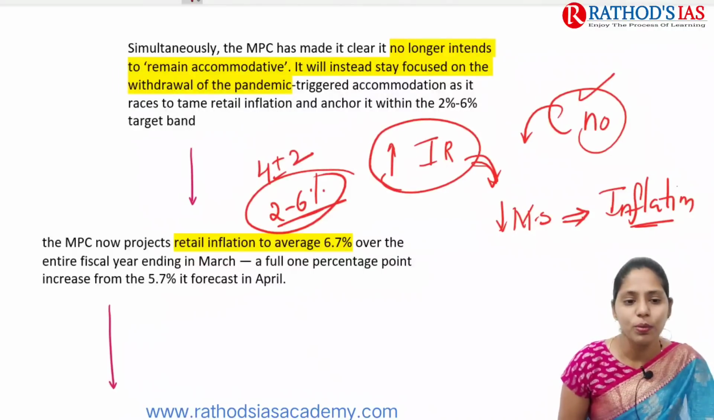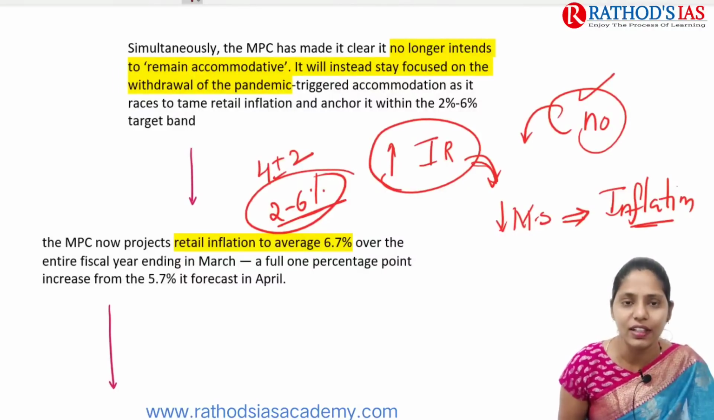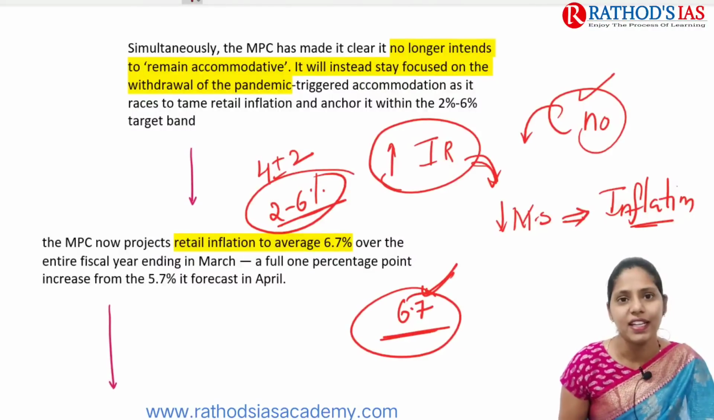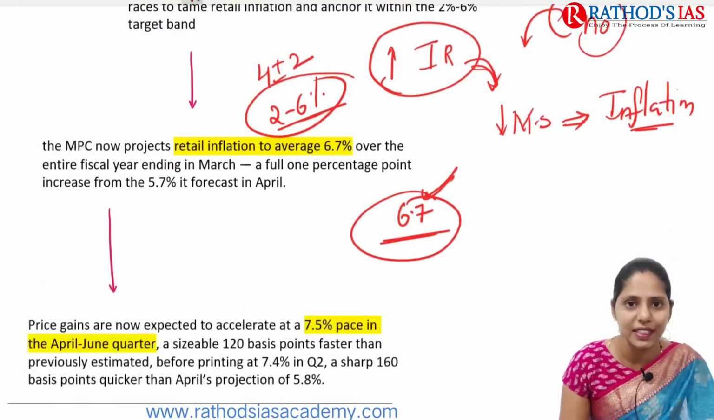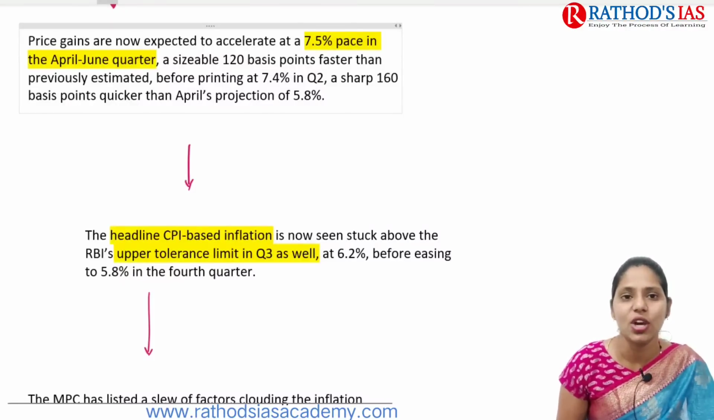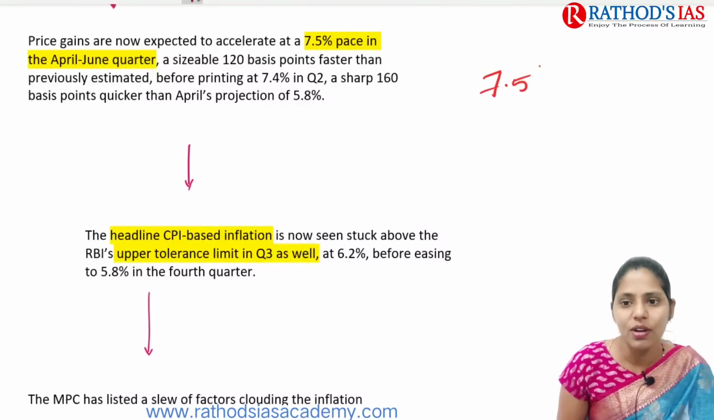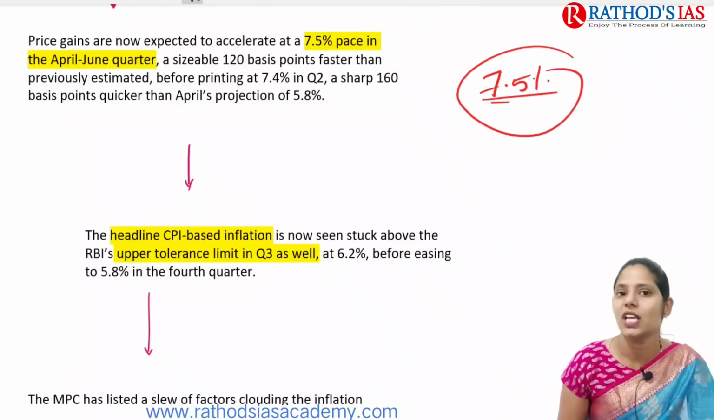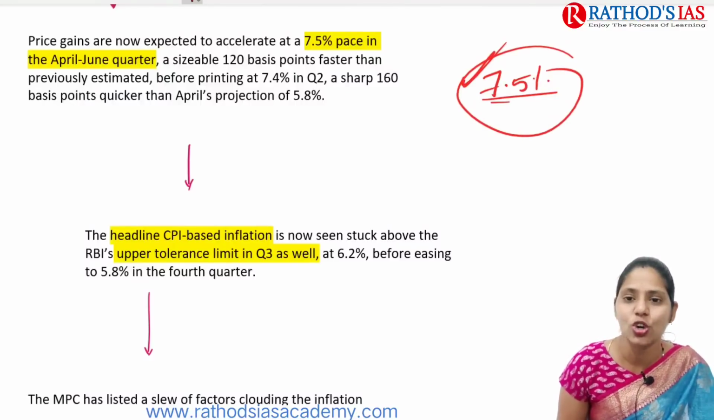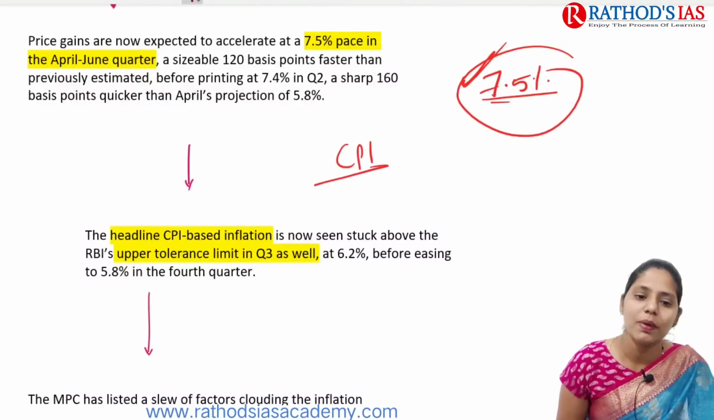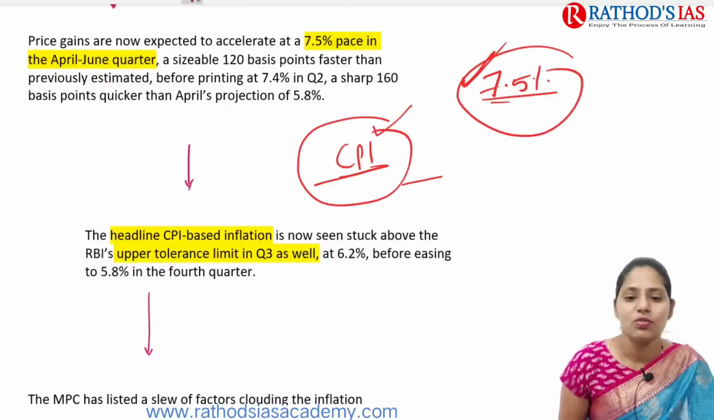But now the Monetary Policy Committee is seeing retail inflation averaging 6.7%, which is higher than the target that needs to be maintained in the country. Even price gains are now expected to accelerate to a 7.5% pace in this April-June quarter. The CPI, consumer price index based inflation, is also very high, at about 6.2%.